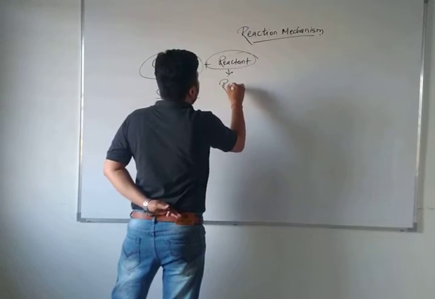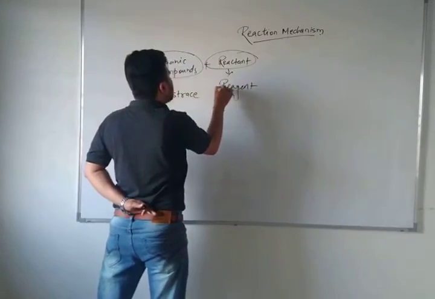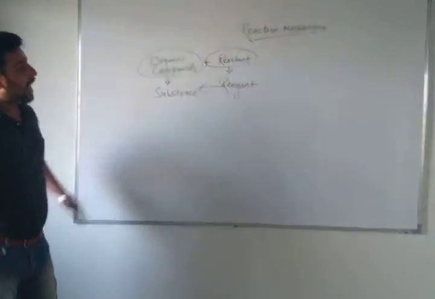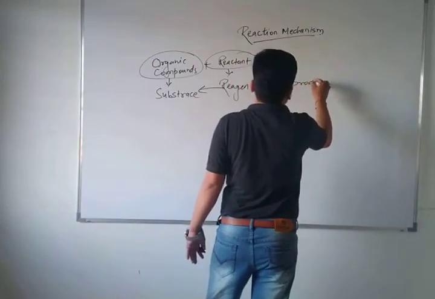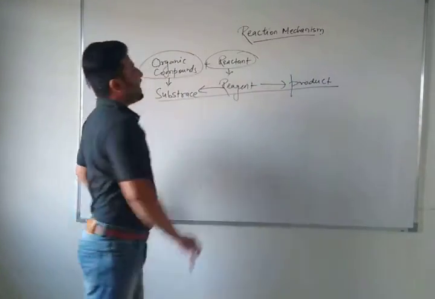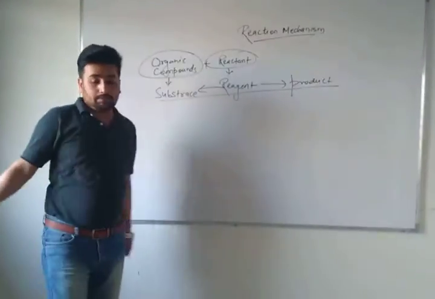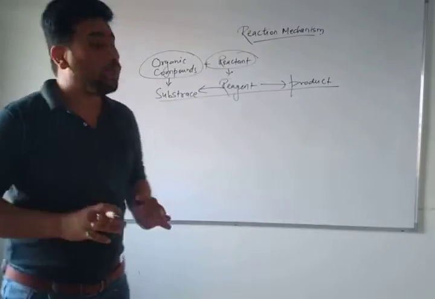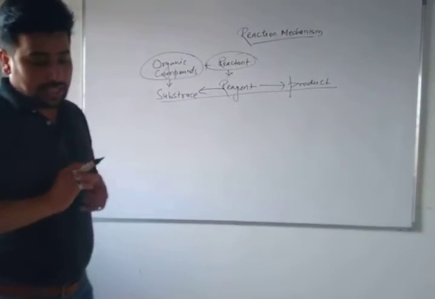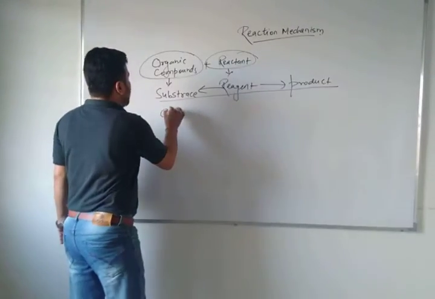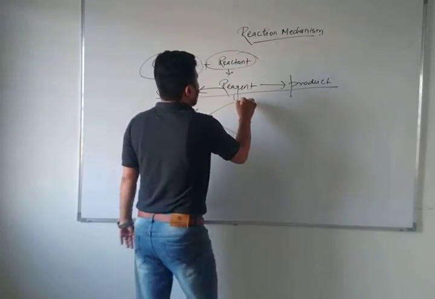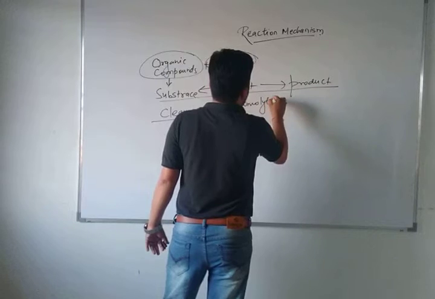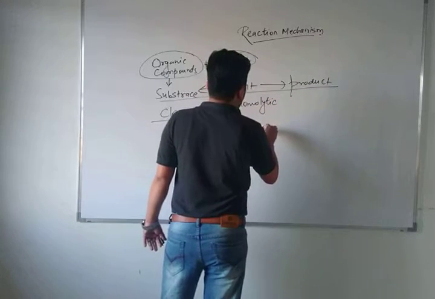What is it known as? Reagent. So this reagent attacks on the substrate and you get a new product because of the replacement of the hydrogen atom. That's called the product. Now in this reaction mechanism, organic compounds, as you know very well, are covalent compounds, and cleavage means breaking down of bonds. There are two types of cleavage: homolytic cleavage and heterolytic cleavage. You know very well what is homolytic and heterolytic.